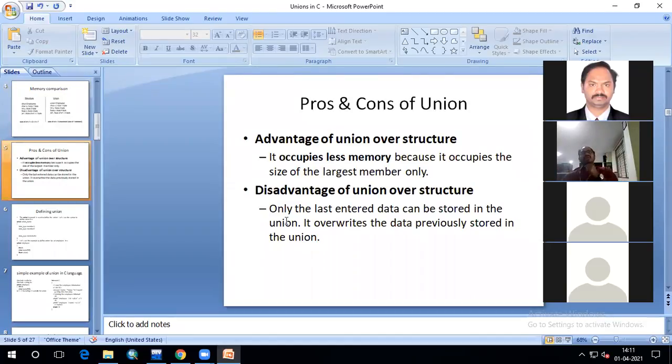That is the drawback. At any point of time, you will have only one variable value. You can access only the variable value which was entered latest, and the previously entered values are overridden. So that is the problem of union.